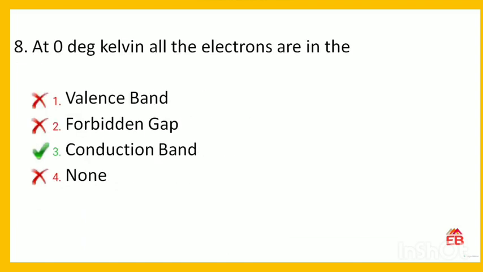Next is, at 0 Kelvin all the electrons are in the. Options are valence band, forbidden gap, conduction band or none. So the correct option is the conduction band. At 0 Kelvin all the electrons will be in the conduction band.